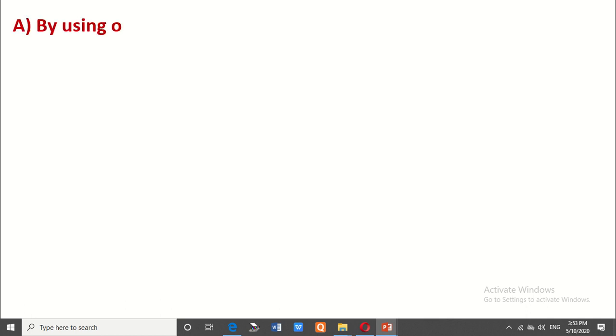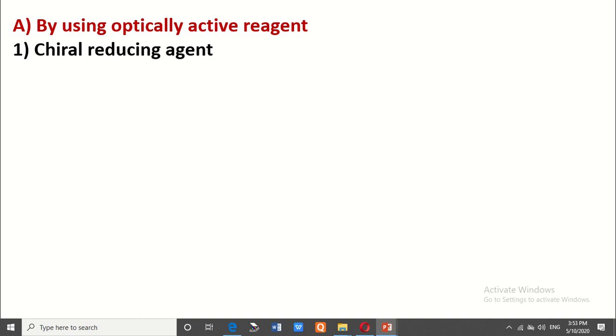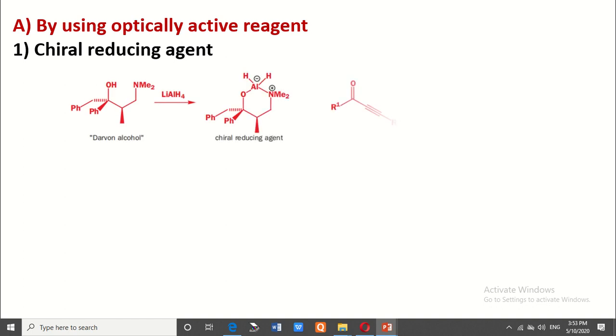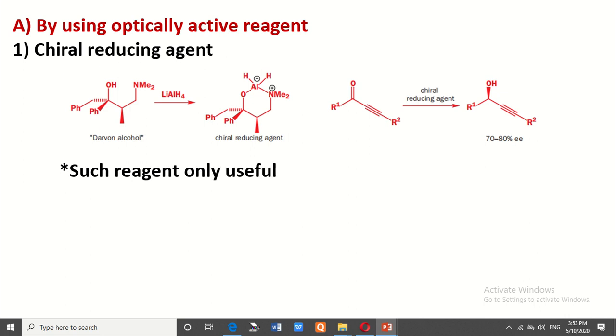The next point: I will focus on asymmetric synthesis by using optically active reagents. The first reagent is called a chiral reducing agent. The chiral reducing agent is obtained from the optically active reactant D-alanine alcohol in the presence of lithium aluminum hydride.